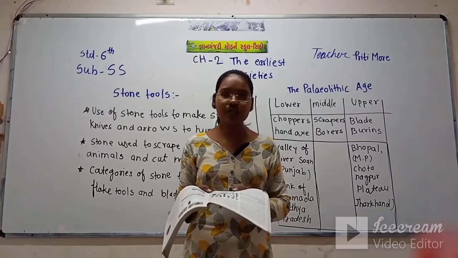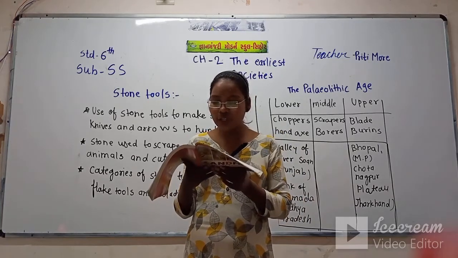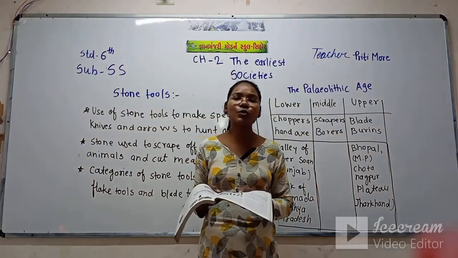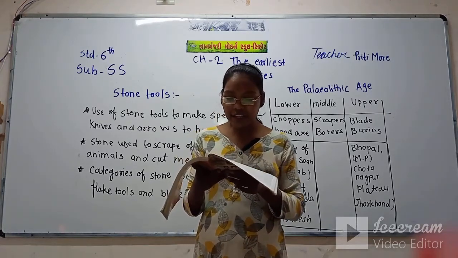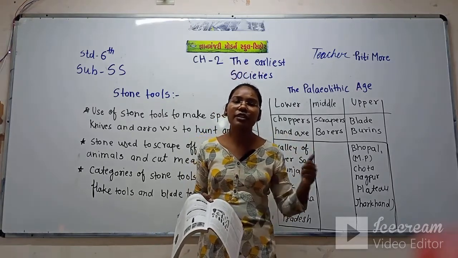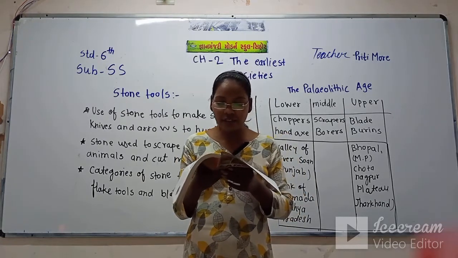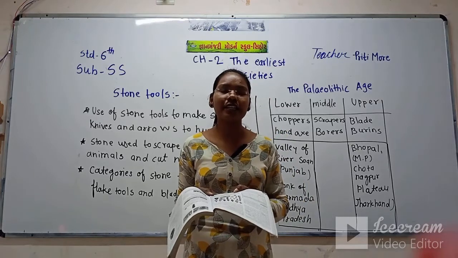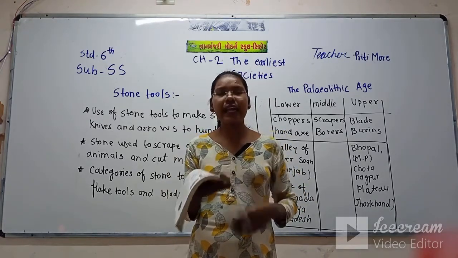Flake tools were used for scraping and slitting. Then they invented many different techniques to make the stone sharper, so they made the blade tools, which included spears, knives and arrowheads.